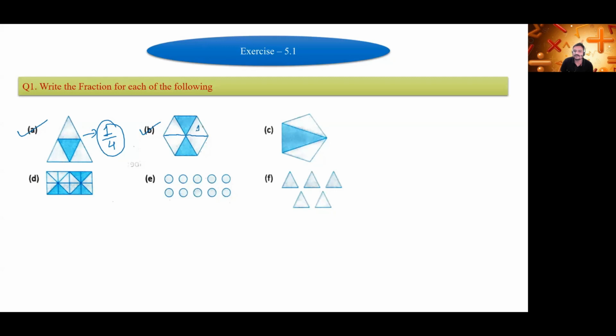So now we will count the total number of triangles. 1, 2, 3, 4, 5, 6. So 6 will come in the denominator and 2 are shaded. So 2 will come in the numerator. So 2/6. Okay.